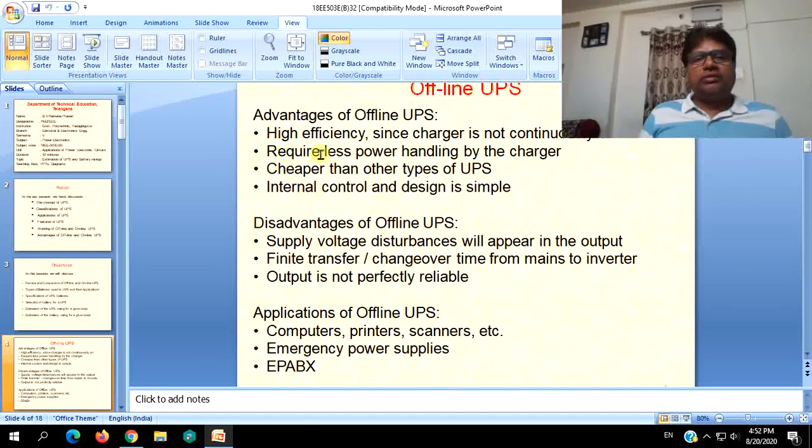And obviously it requires less power handling by the charger, cheaper than other types of UPS, simplest of construction and design, internal control and design are simple.